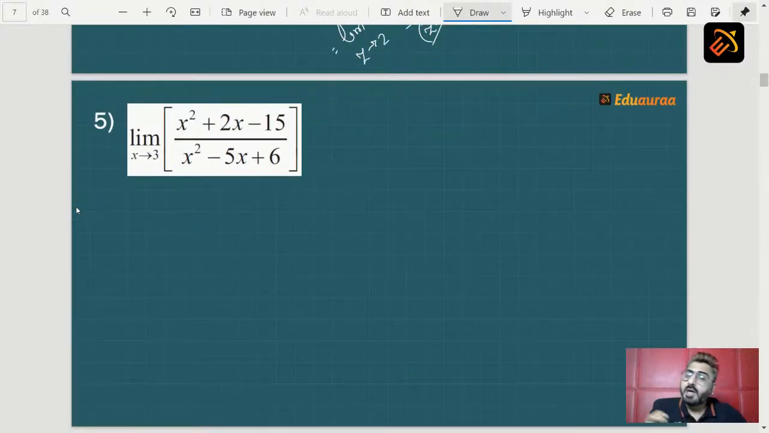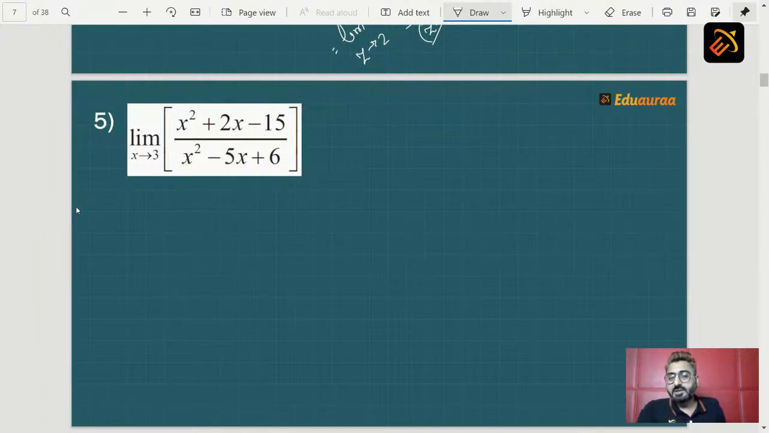And our question is limit x tending to 3 x square plus 2x minus 15 whole upon x square minus 5x plus 6. So students, again there is a quadratic in your numerator, there is a quadratic in your denominator. What will we do? What is the next step? Write in your comment section. The next step is to find factors.